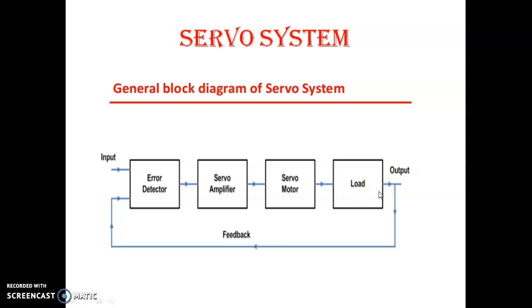There are many more examples, like power steering apparatus, machine tool position control, and roll stabilization of ships. These are some of the examples of servo systems.